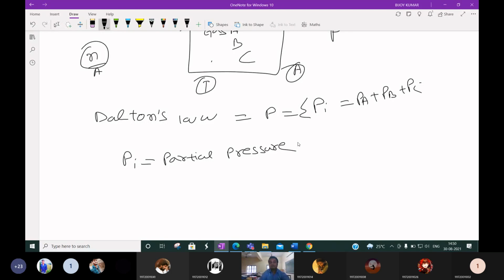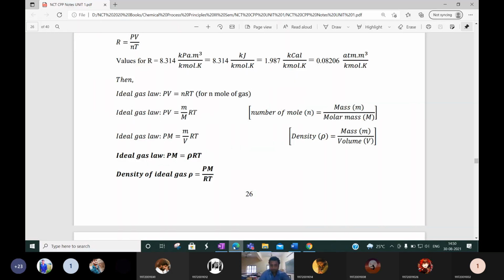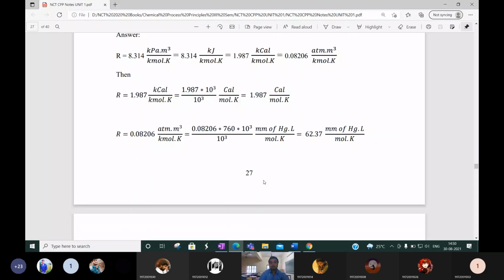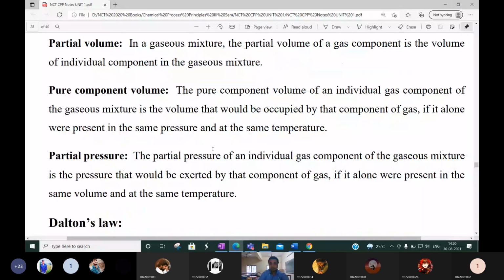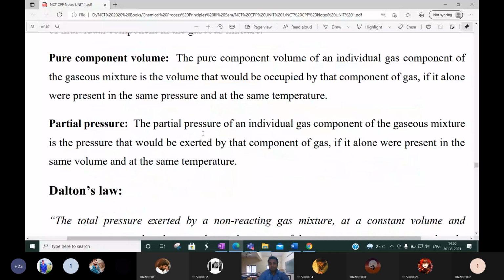Partial pressure means what? Please listen carefully, it is very important. The partial pressure of an individual gas component of a gaseous mixture is the pressure that would be exerted by the component of gas if it alone were present in the same volume at the same temperature.